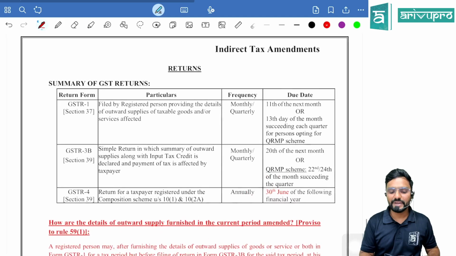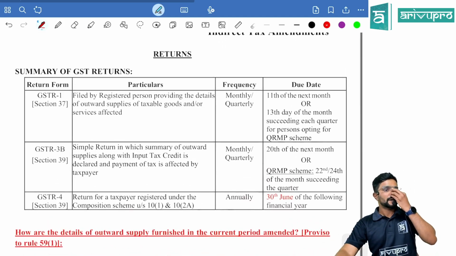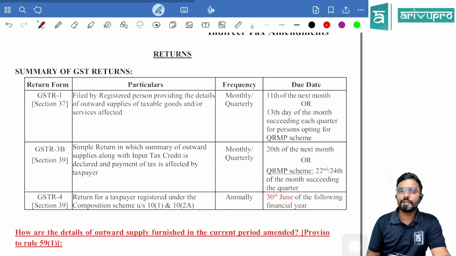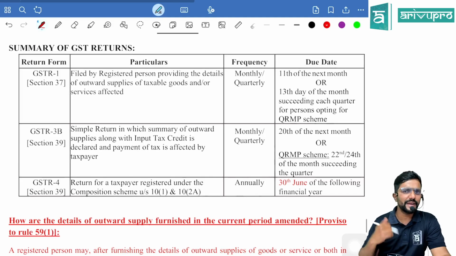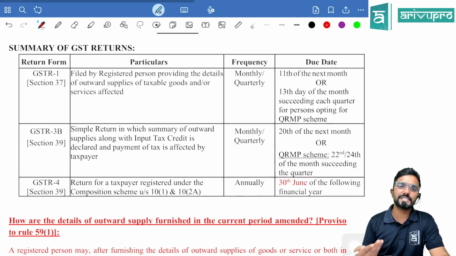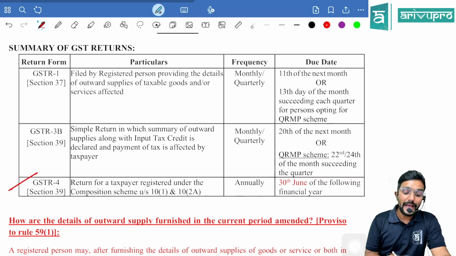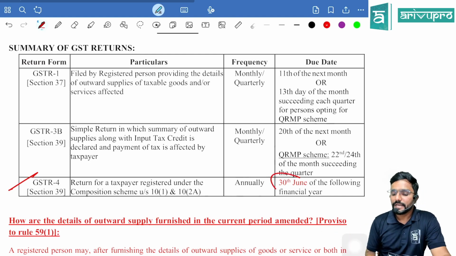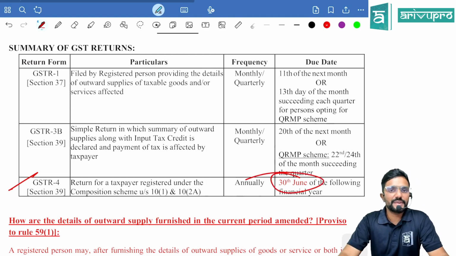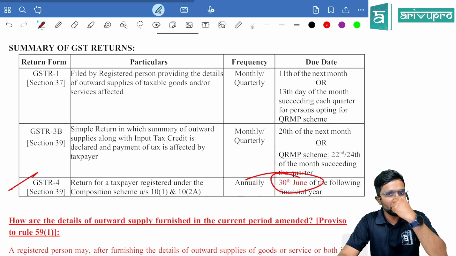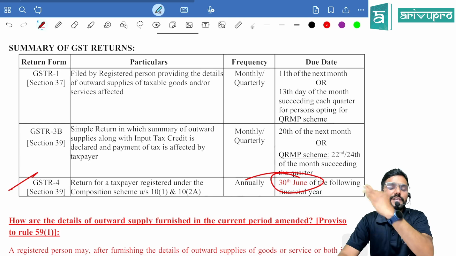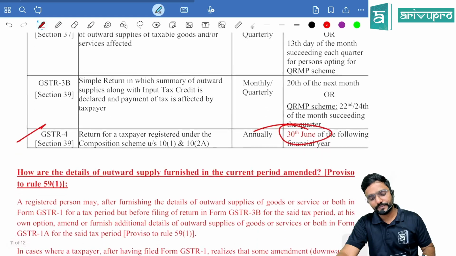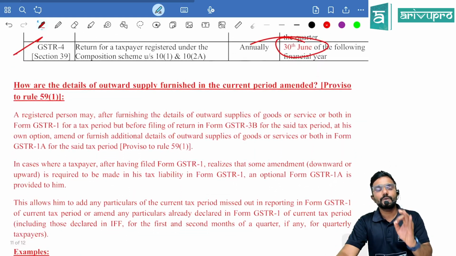Next topic is returns, in chapter 6 itself. For the composition supplier, guys, he has to pay tax quarterly and file the payment statement quarterly, but file the annual return in GSTR 4. And here the time limit is now 30th June. Previously it was 30th April, but now it is 30th June of the next financial year.